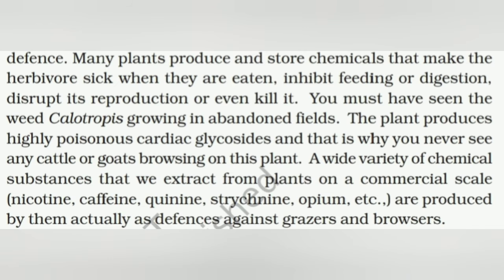You must have seen the weed Calotropis growing abundantly in fields. The plant produces highly poisonous cardiac glycosides, and that is why you never see any cattle or goat browsing on this plant. A wide variety of chemical substances that we extract from plants on a commercial scale, nicotine, caffeine, quinine, strychnine, opium, etc., are produced by them actually as a defense against grazers and browsers.